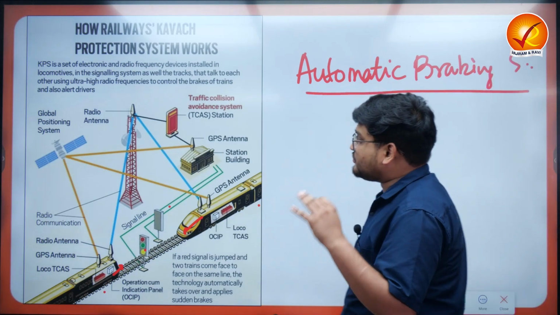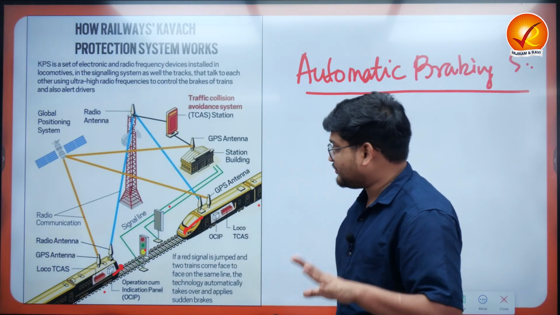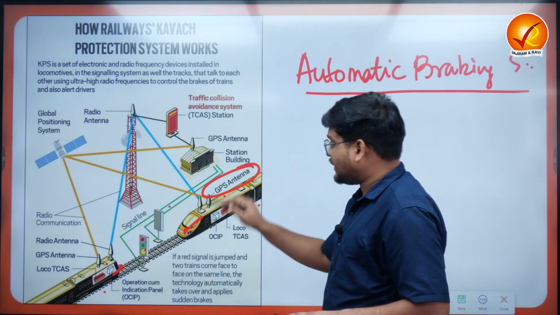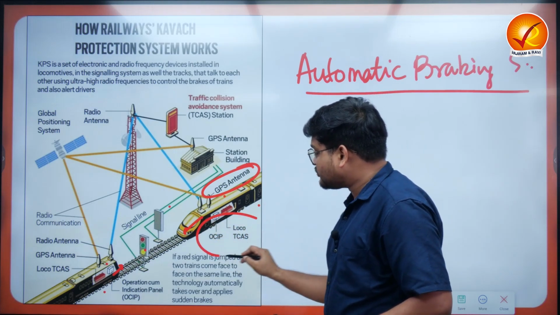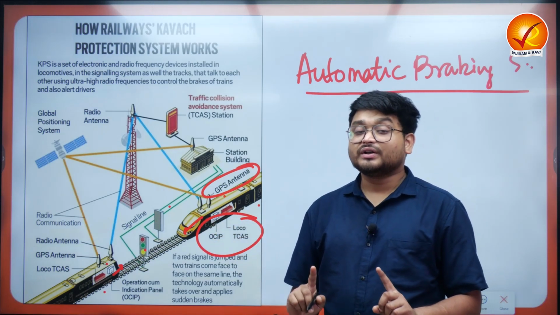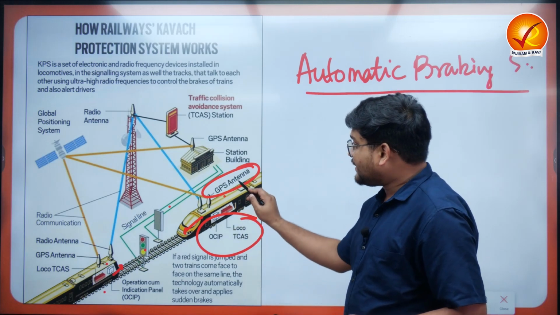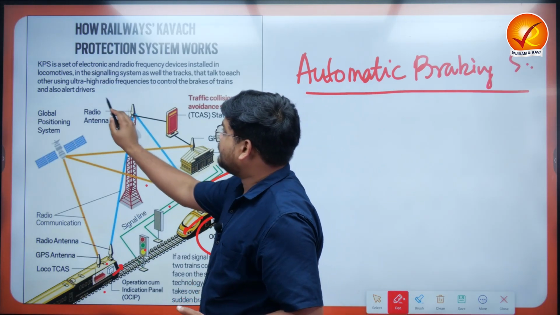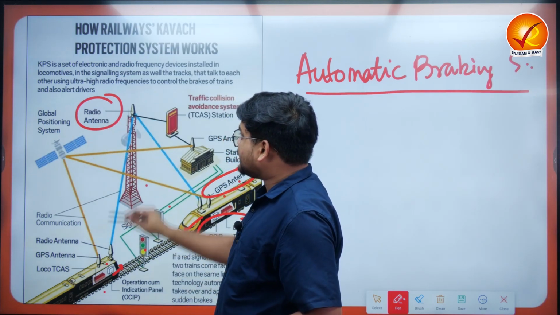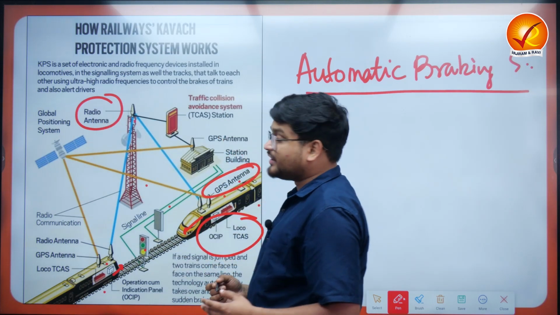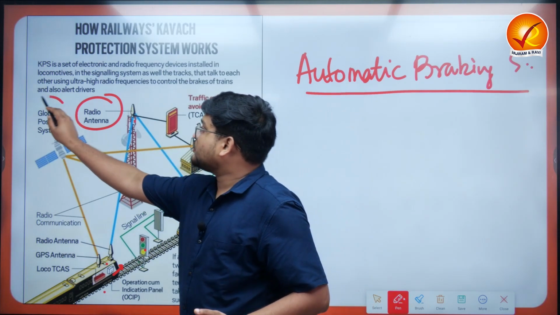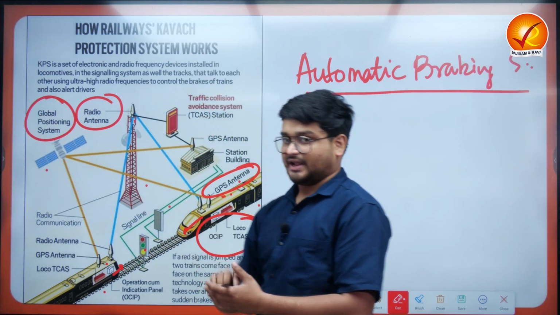Now this ABS is trying to operate in such a way that the trains will be fitted with GPS antennas and various other specialized equipment. Now what these equipments will be doing is contacting a proper radio antenna. This radio antenna, or another component from this team, will also be connected to the global positioning system or satellites.